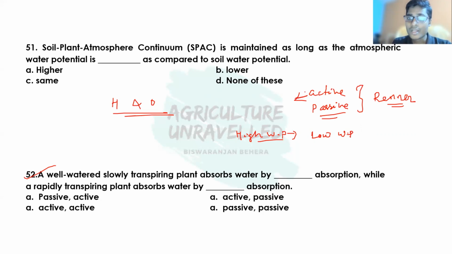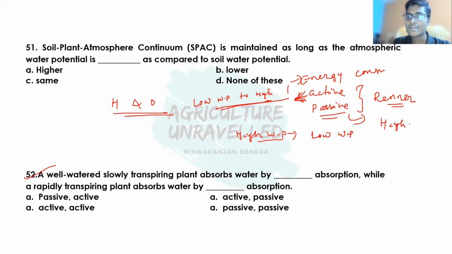But active absorption is the process in which water moves from lower water potential to higher water potential, and this is an energy consuming process because the water is moving against the gradient. Passive absorption is a natural one and does not require any energy, because it occurs along the gradient, from higher water potential to lower water potential.